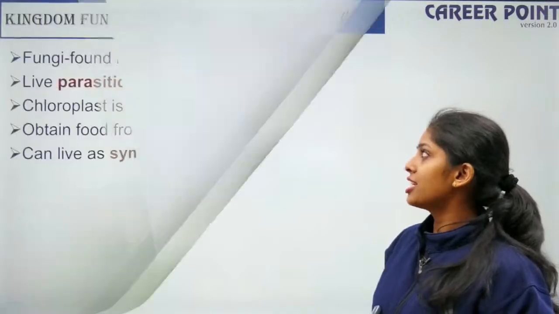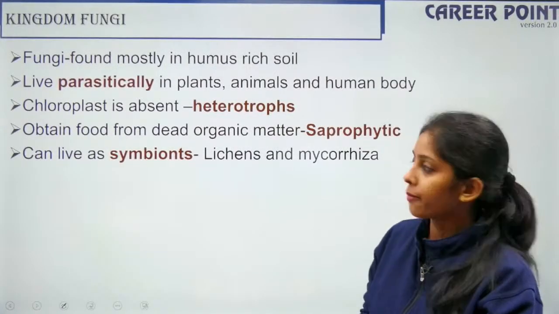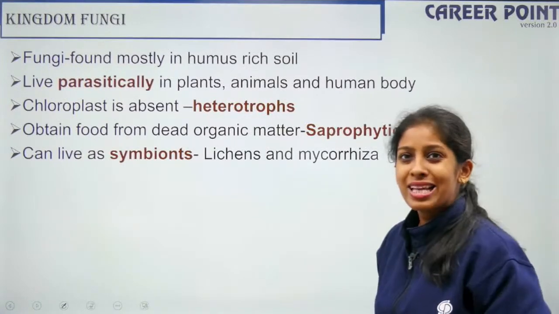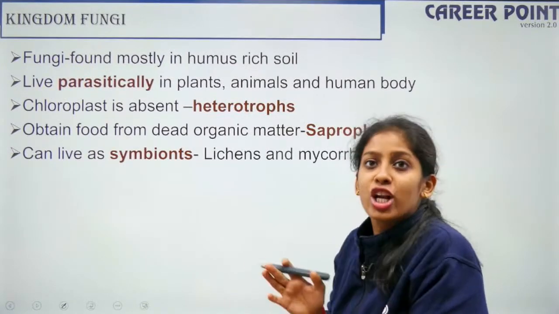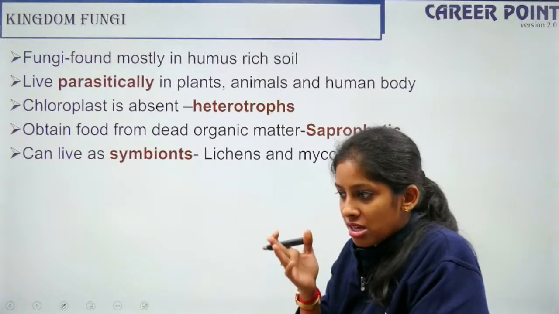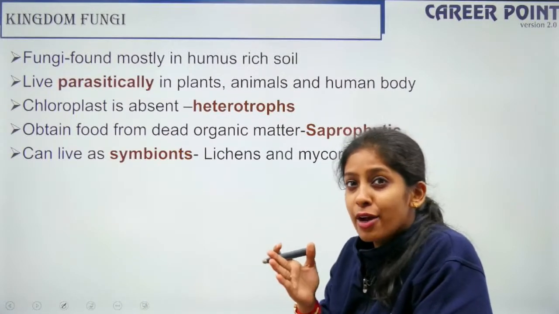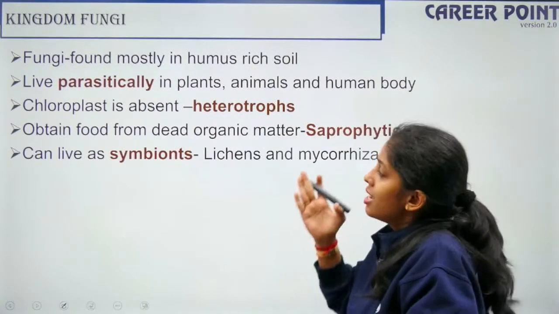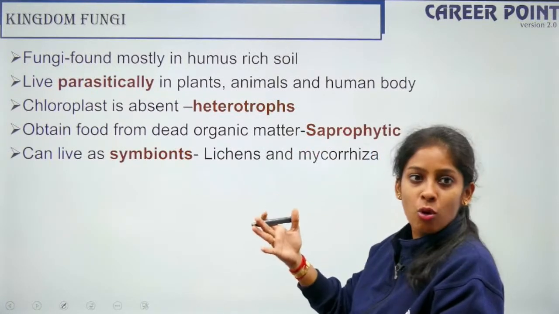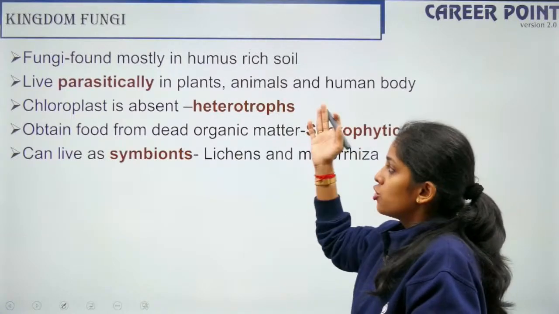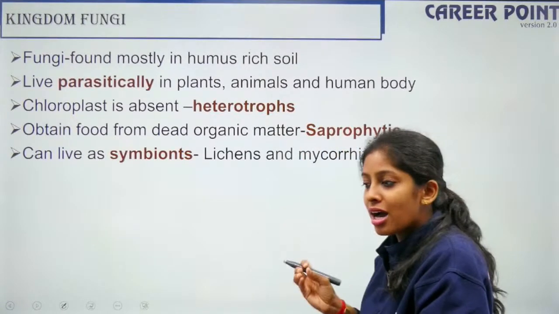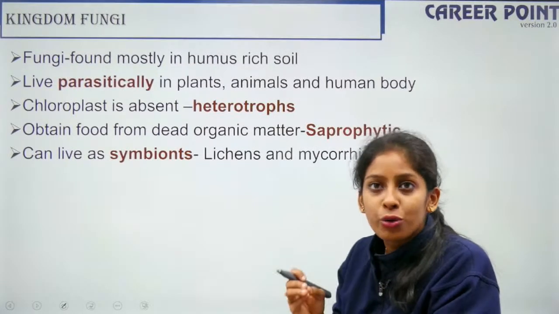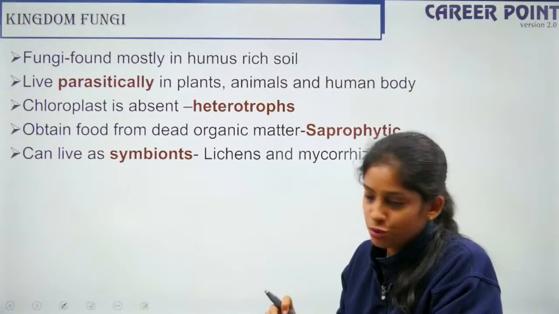Okay, so coming to the last part of the chapter, the kingdom Fungi. Fungi are mostly found in humus-rich soil. They live parasitically, meaning they can cause diseases. The black fungus, the white fungus. Towards the end of the pandemic days, we had to fight with the fungus also, right? Fungus also grows on bread as mold. So it is a parasite. Chloroplast is absent. So fungi are basically heterotrophs. There is no fungus which is autotrophic. So fungi are heterotrophs, right?